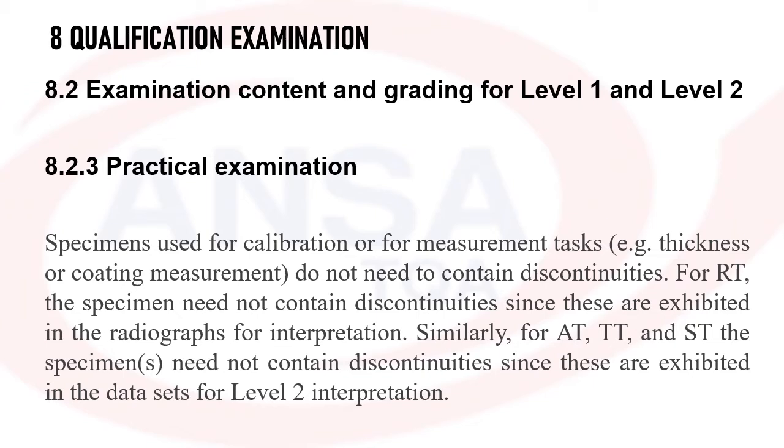Hence, it is not necessary that the RT specimens contain any discontinuities, and the interpretation does not carry any marks on the specimens which have been shot. Similarly, for thermography and strain gauge, the specimen need not contain discontinuities since these are exhibited in the data sets. So you will be given data sets for interpretation.